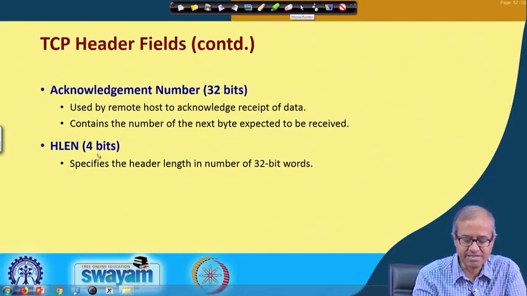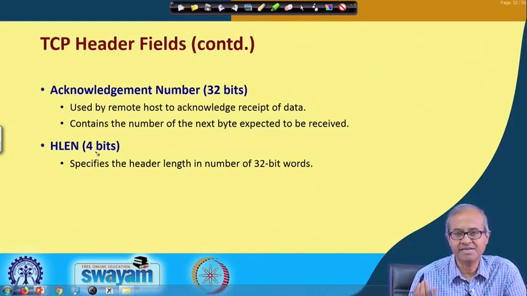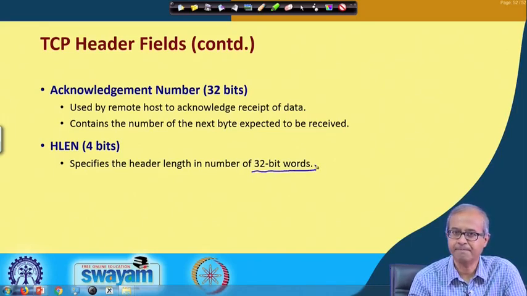Now, header length is a 4-bit field. It is just similar to the IP, and the IP header also has a header length field. It specifies the header length in multiple of 32-bit words. So, minimum value is 5 because minimum header size can be 20 bytes. So, it can be 5 minimum.